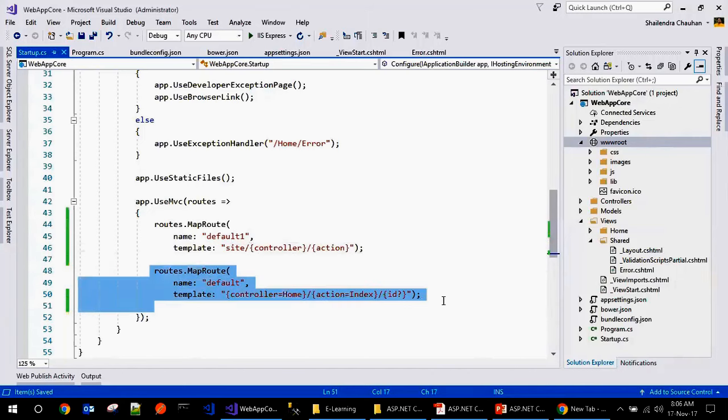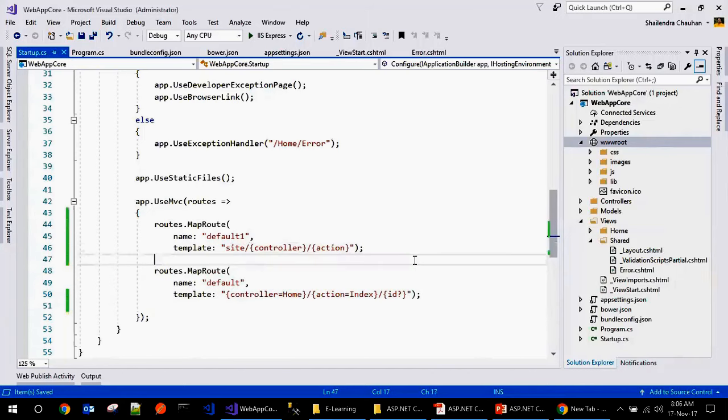These are the default values here, because when we run our application and access it as domain.com, obviously there should be a startup page which is going to be rendered as the home page for our application. So this is the setting for the home page. If you're not passing any controller or any action, it will look for the home controller and the index action.